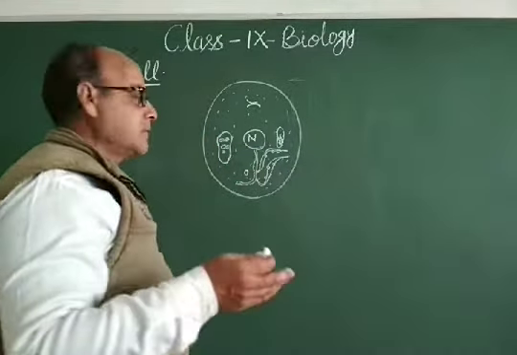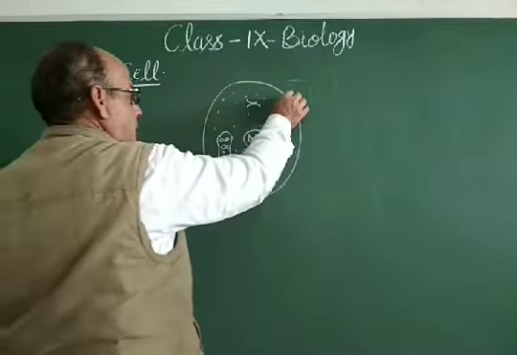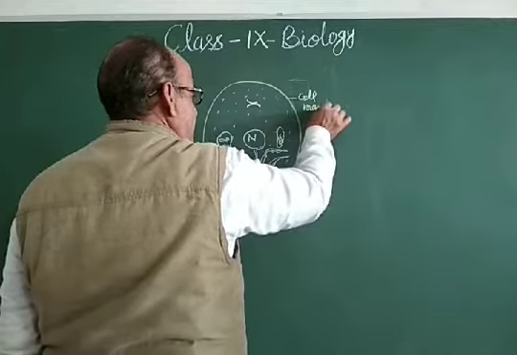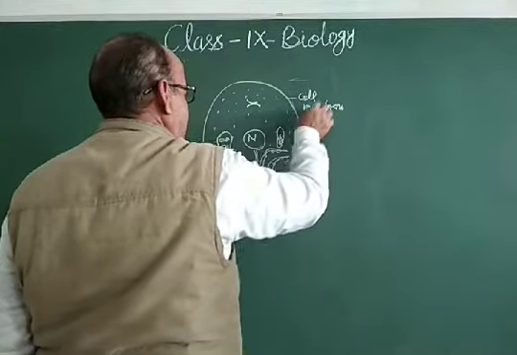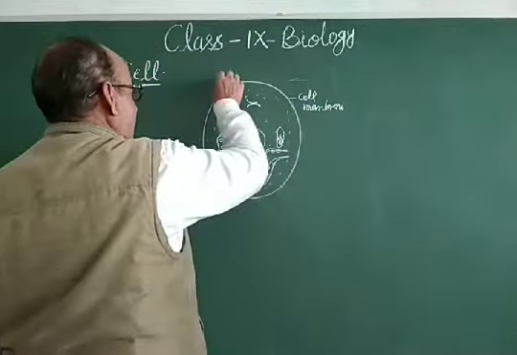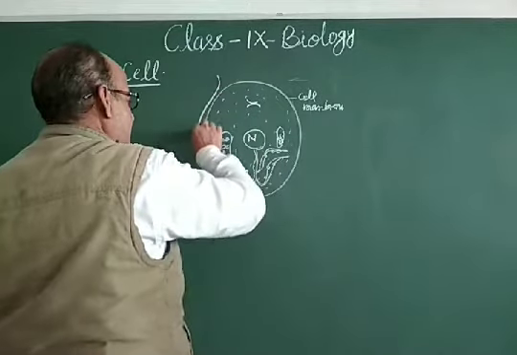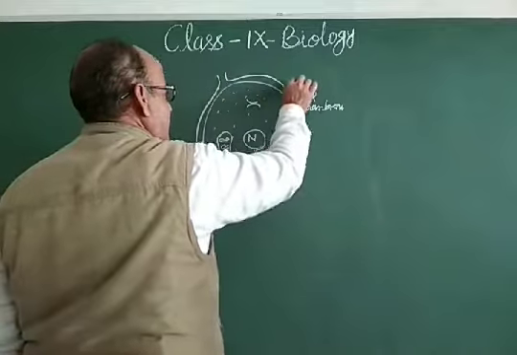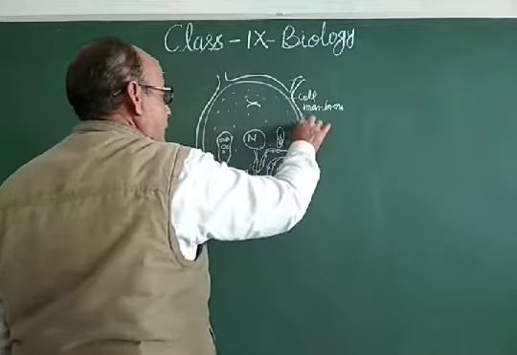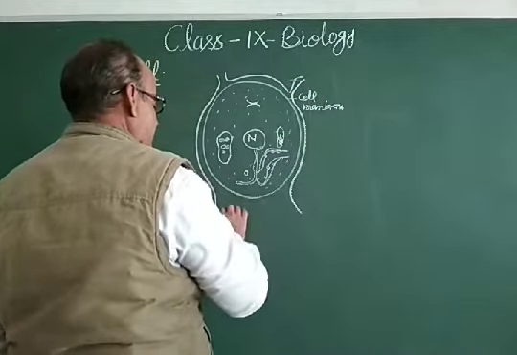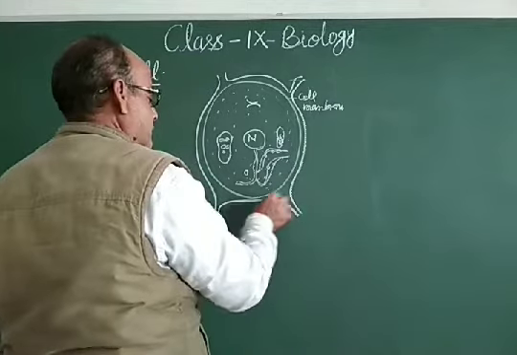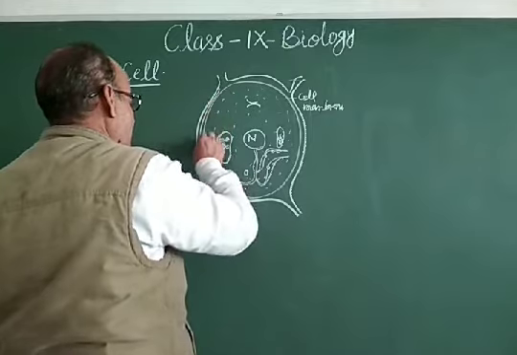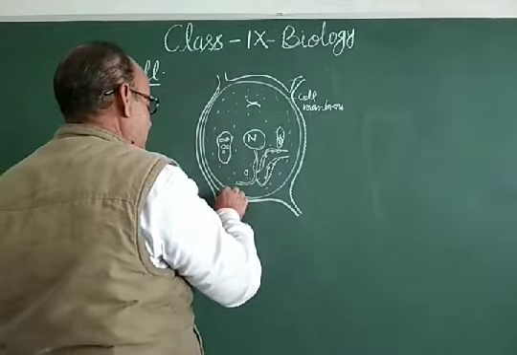And dear students, this is the cell membrane. It is also called plasma membrane, and if it is covered with the hard substance, cellulose, then that will be called the plant cell. In a plant cell, this cell wall has three layers.